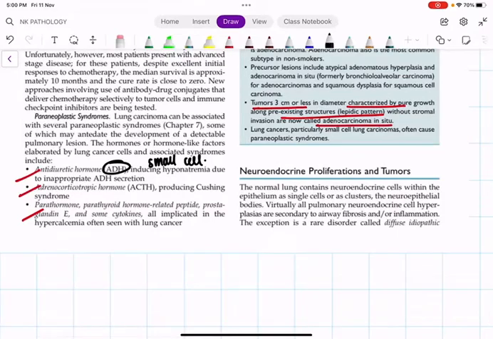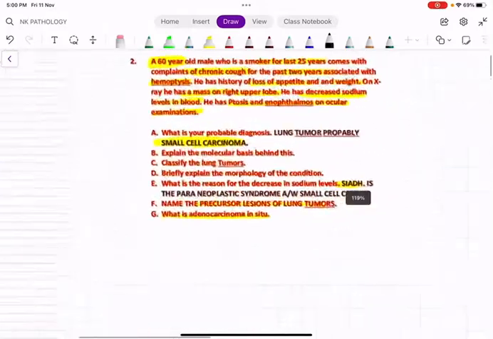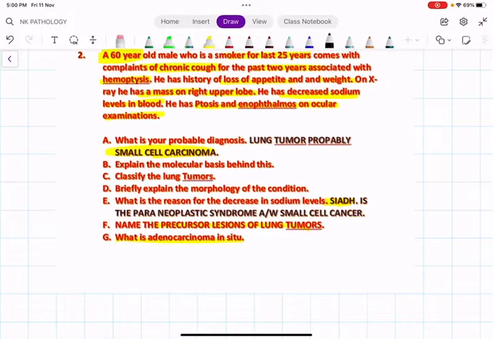And next one is SIADH, most commonly associated with small cell carcinoma. That is why our patient in this case scenario has SIADH. So more ADH, more water retained and more sodium will be excreted in the urine, and the patient will typically present with a low sodium level. The patient may collapse, may have dizziness, and may even go into coma if not intervened properly. Fine. And ptosis and enophthalmos because of Horner's, compression of the cervical sympathetic chain.